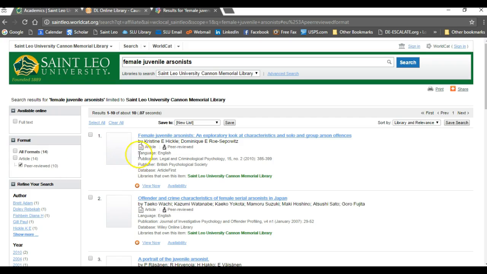Here you'll see in front of you the first 2 articles explicitly use the term female juvenile arsonist in the title, so it's a very good bet the articles deal with them. Let's click on the first article titled Female Juvenile Arsonists, an Exploratory Look at Characteristics and Solo and Group Arson Offenses by Hickel and Roe-Sepowitz.